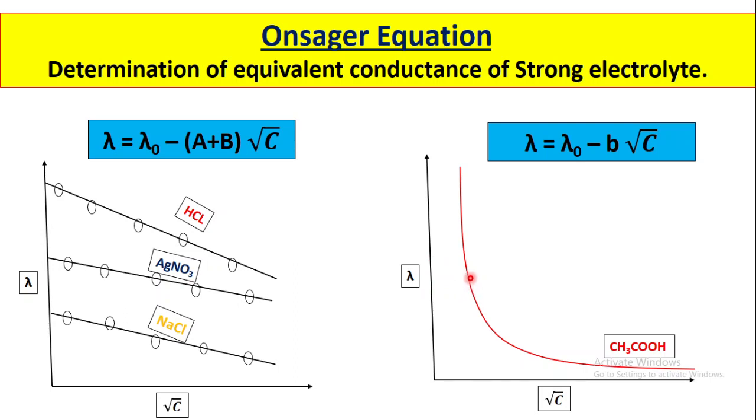Now when we go on extrapolating this, we will reach a point where this curve meets the y-axis, and this point is called the limiting value of equivalent conductance, or the equivalent conductance at infinite dilution. Here, in case of strong electrolyte, this extrapolation gives us the limiting value of equivalent conductance, and this value is called the equivalent conductance at infinite dilution. So let us discuss this in detail.